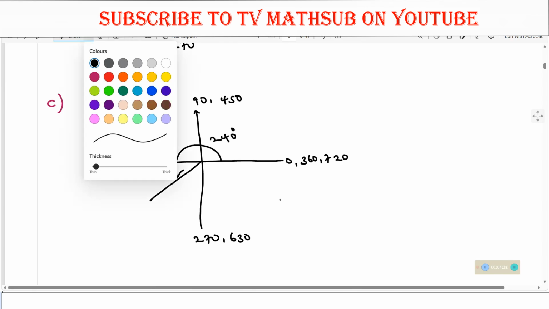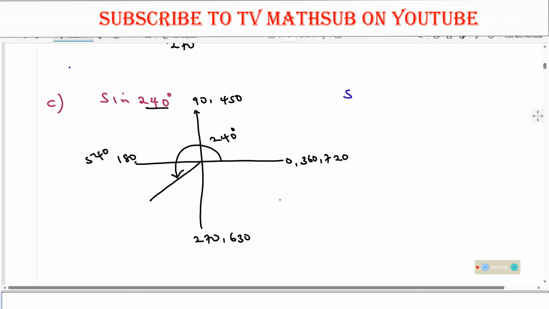So if that is 240 degrees, then what is this angle? Remember, we take the angle with respect to the x-axis. So from here to here is 240, but from here to here is 180. So that remaining angle is 240 minus 180. So what is 240 minus 180? This is 60 degrees. So this angle here is 60 degrees.